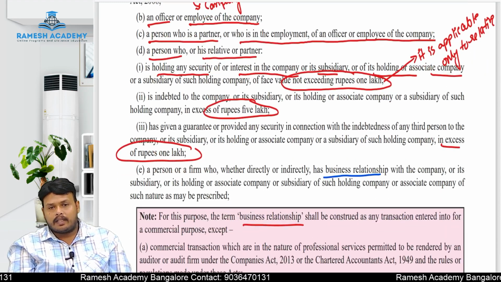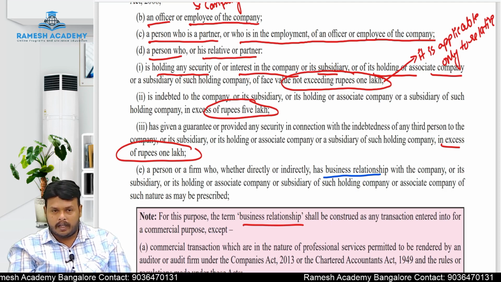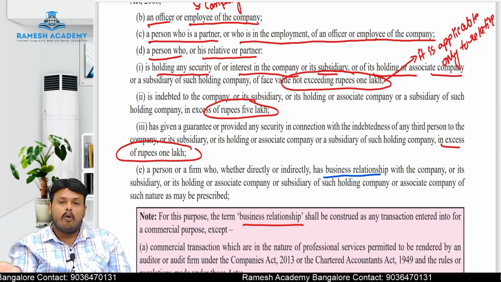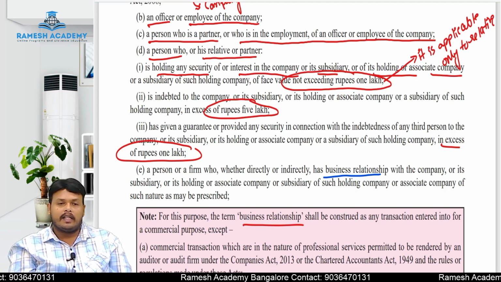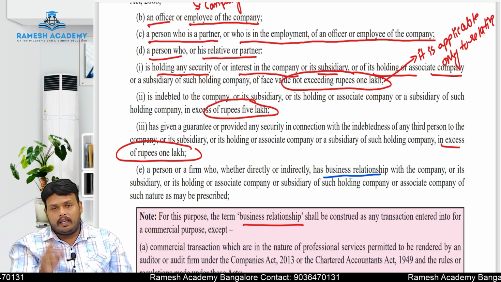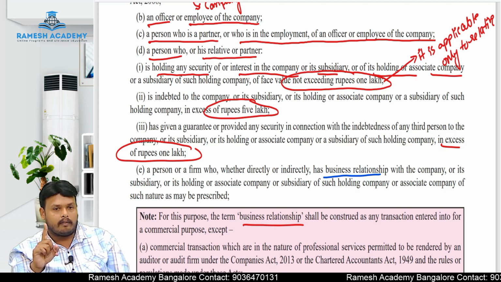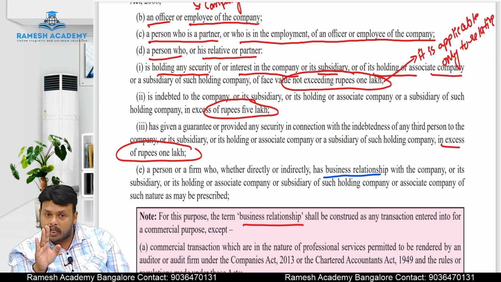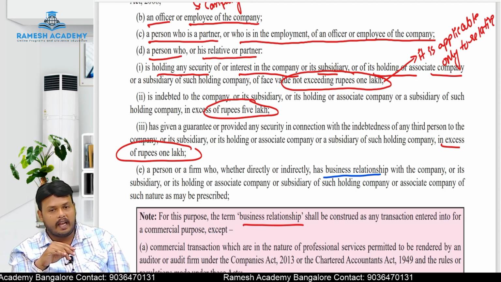Next, a person or a firm, whether they have a direct or indirect business relationship with any company, or holding company, or its subsidiary company, or any associate company, or associate's holding company. Here one extra point will be added in the E point. In the D point we will consider the associate company alone. In the E point, extra it will be added: apart from the associate company, the associate's subsidiary company also will be added here.